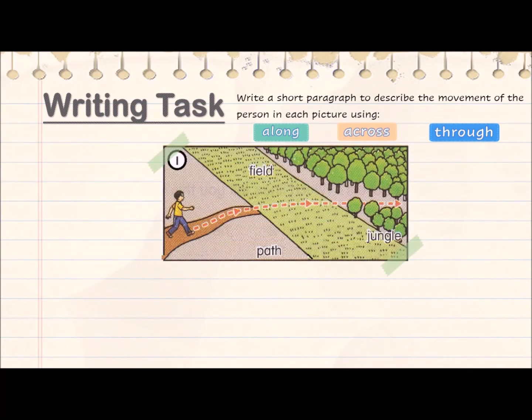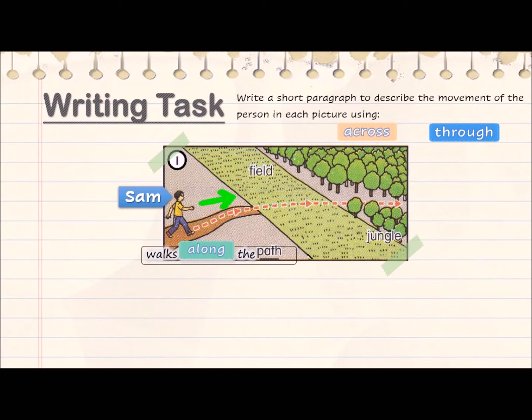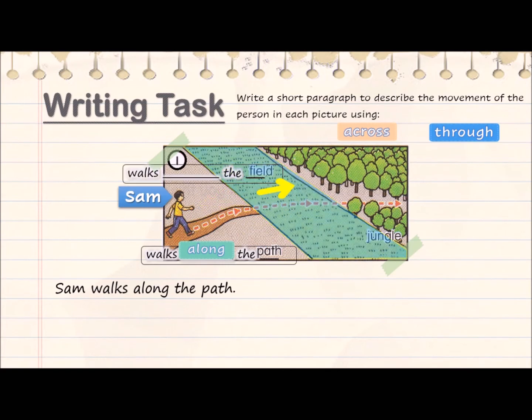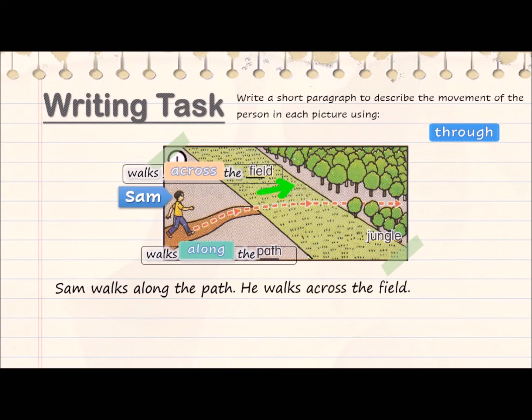Picture 1. This is Sam. We will start from the path. He moves following the long path. We use along. Walks along the path. Sam walks along the path. Next, the field. The field is a wide area. Here we use across. Across the field. He walks across the field.